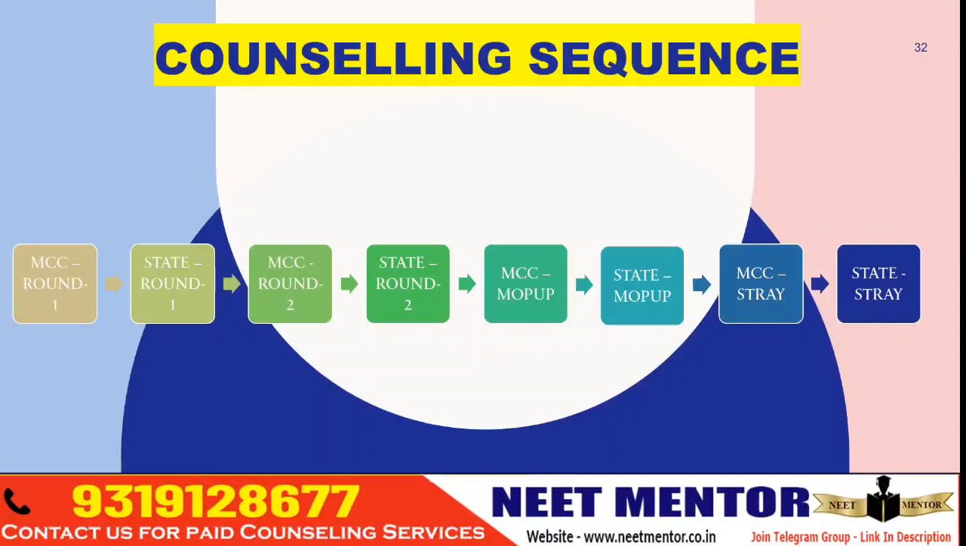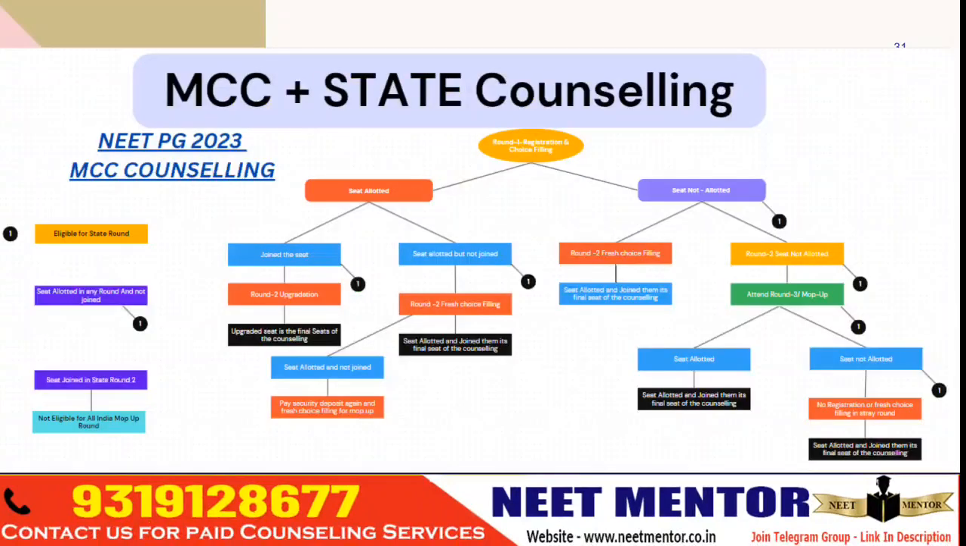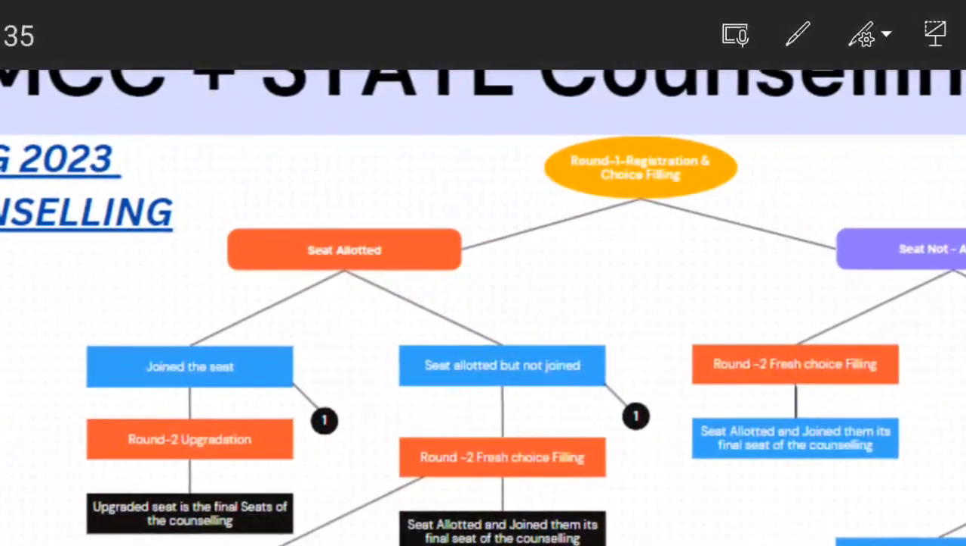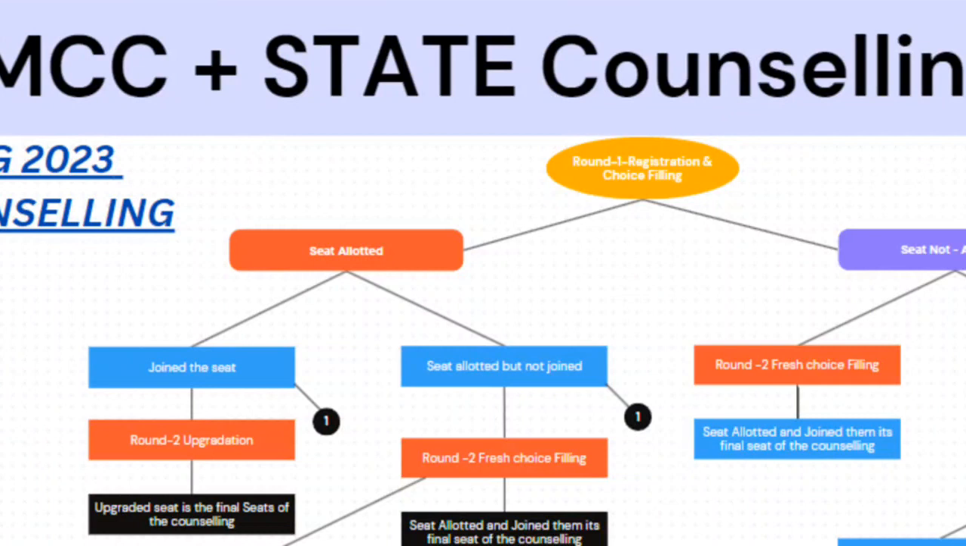MCC round 2 will be followed by state round 2, and after state round 2 you get to know about the mop up round, which is the third round, then a state mop up round. After that, MCC stray vacancy round, then state stray vacancy round. This is the sequence. Okay, so the first step is round 1 registration and the choice filling for MCC.